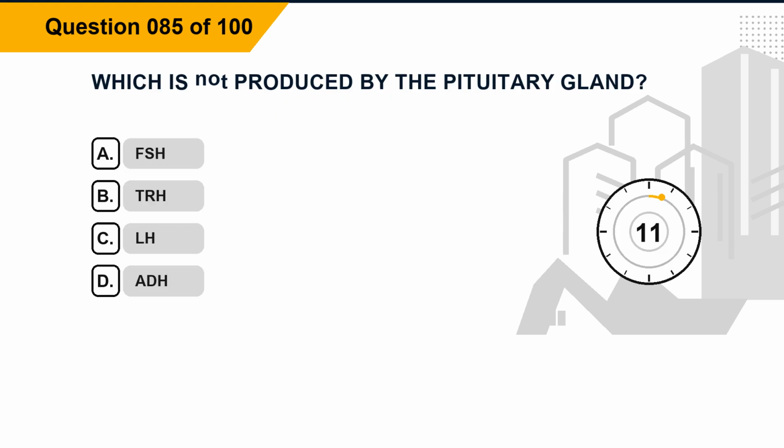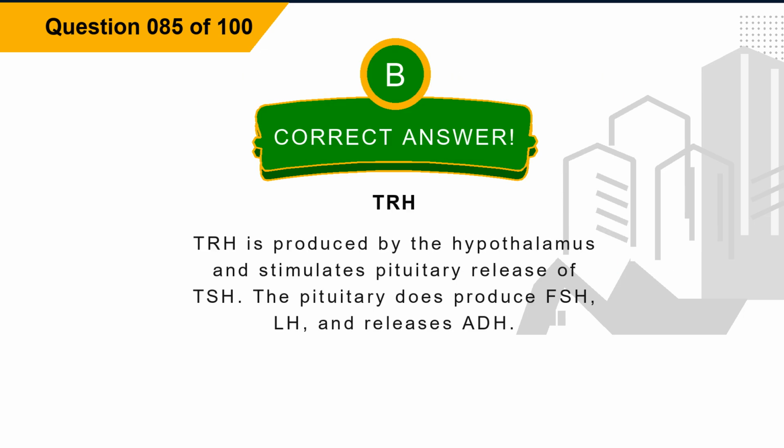Question 85. Which is not produced by the pituitary gland? Option A, FSH. Option B, TRH. Option C, LH. Option D, ADH. The correct answer is option B, TRH. Explanation. TRH is produced by the hypothalamus and stimulates pituitary release of TSH. The pituitary does produce FSH, LH, and releases ADH.